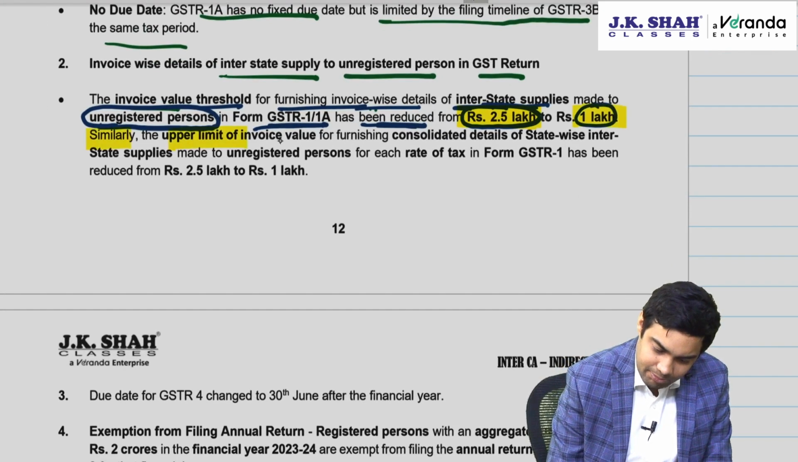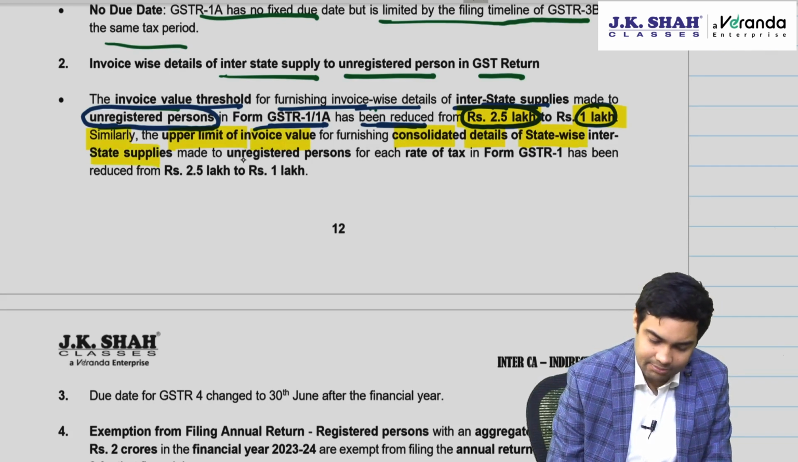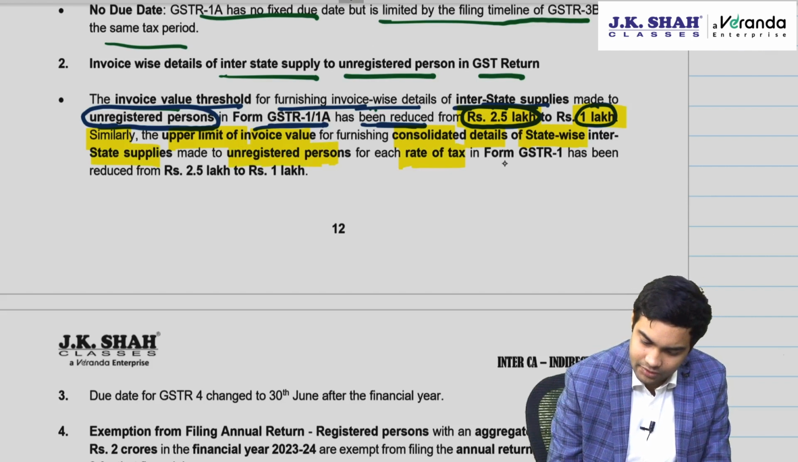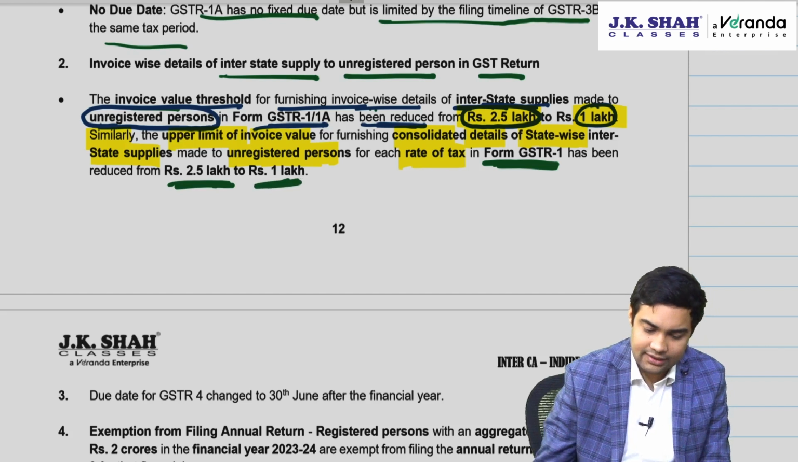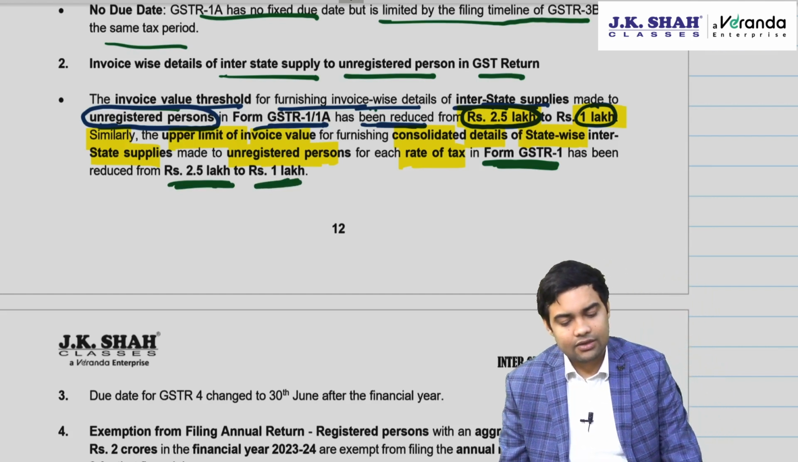Similarly, the upper limit of invoice value for consolidated details of state-wise interstate supplies made to unregistered person for each rate of tax in Form GSTR 1 has been reduced from 2.5 lakh to 1 lakh. So invoice value 2.5 lakh to 1 lakh.